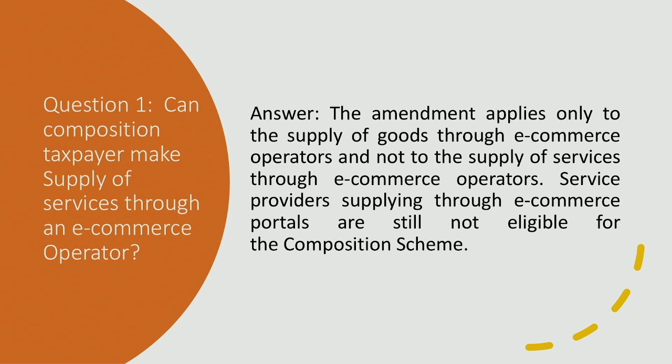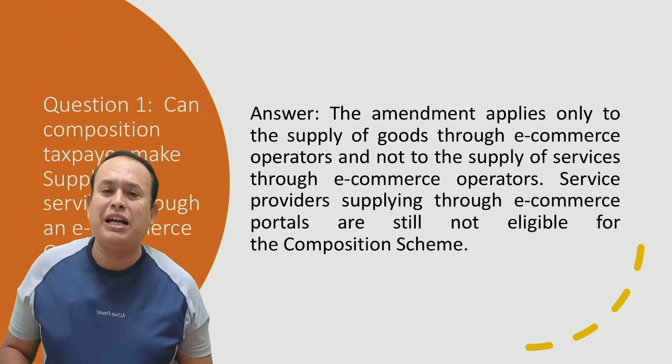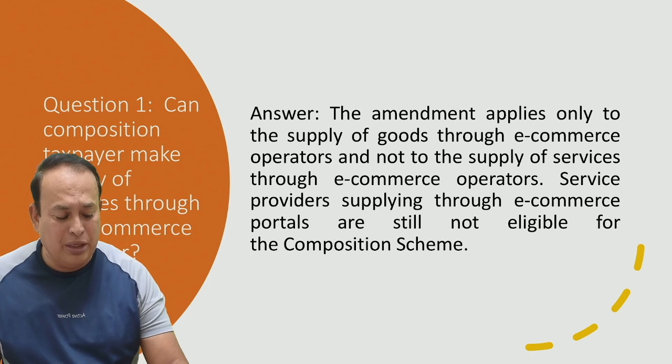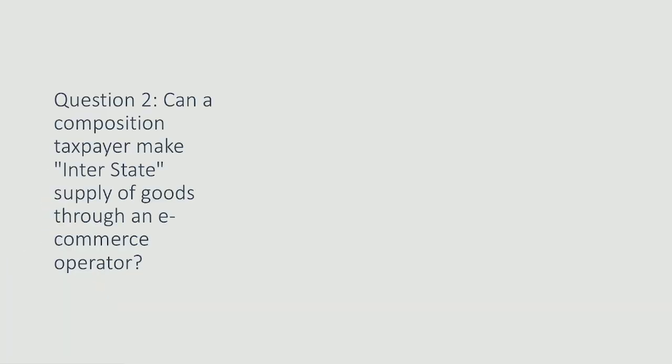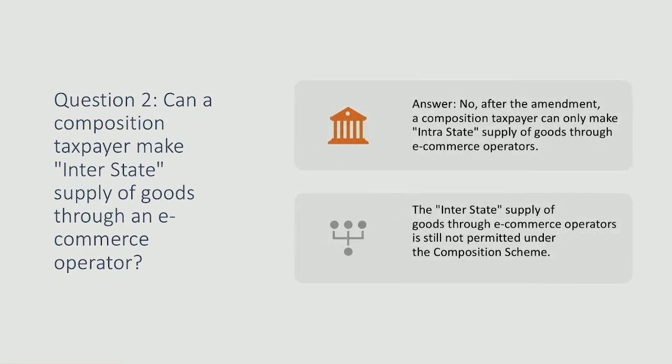One more example, my dear friends, for your kind consideration. Question number 2: can a composition taxpayer make interstate supply of goods through an e-commerce operator? Answer: no. After the amendment, a composition taxpayer can only make intrastate supply of goods through an e-commerce operator.